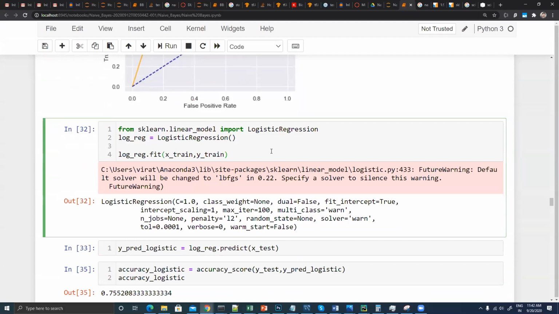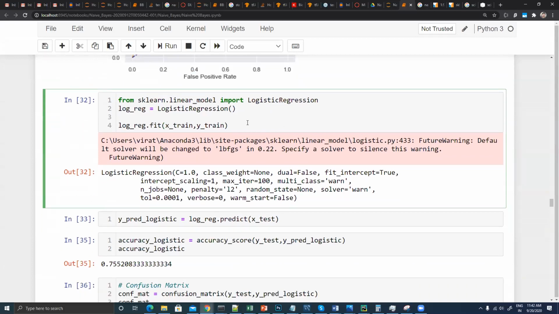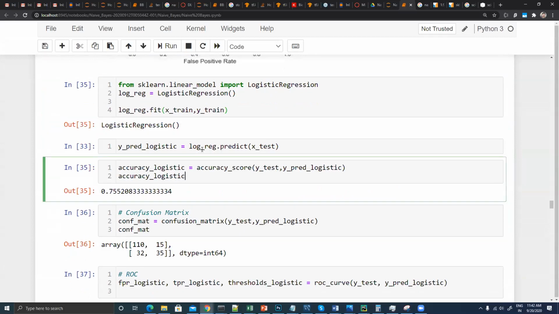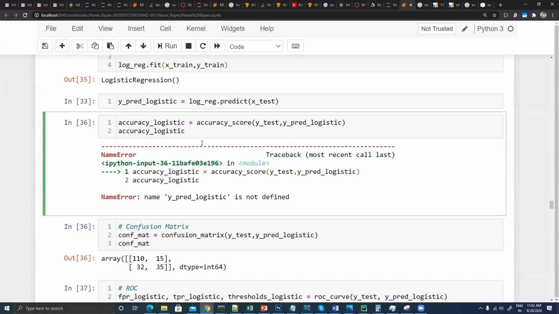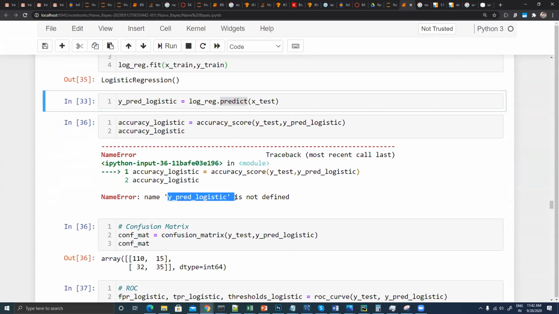And here, we are trying to solve the same thing with logistic regression, right? By just calling logistic regression, you are able to find out that it is able to understand, but it gives me 75% accuracy. But why is this, why is the prediction logic not defined, why pred.